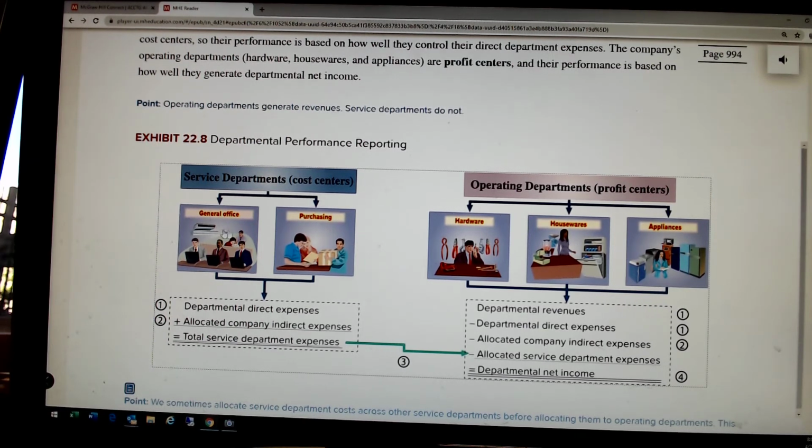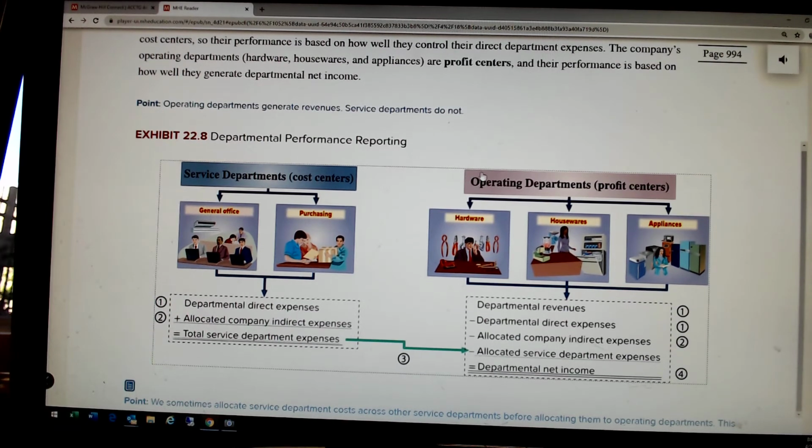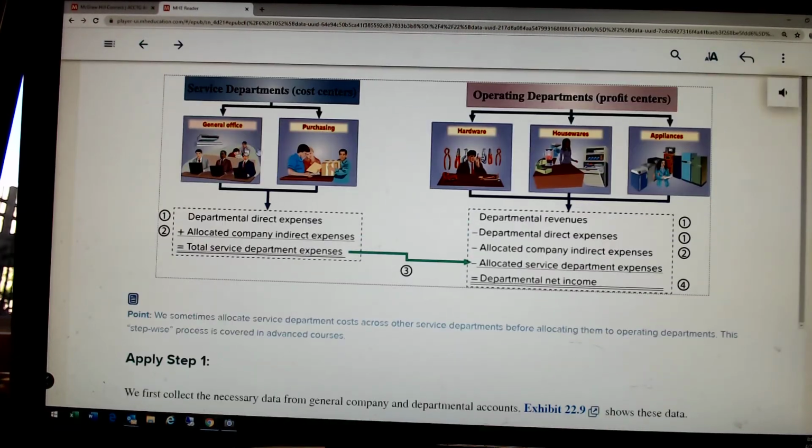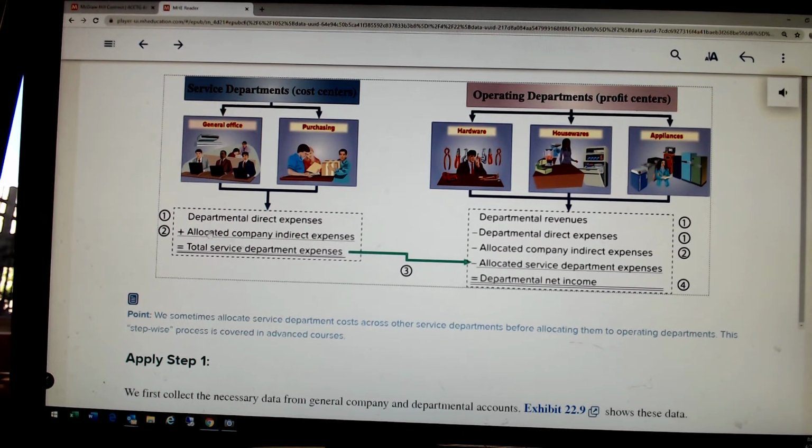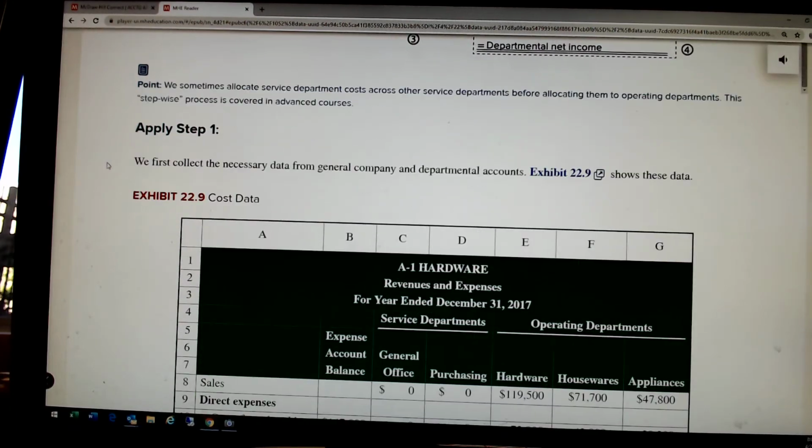It's got the general office, keeping track of the revenues and paying the payroll and everything for these guys, and it's got a purchasing department, which is purchasing all the various things that these have. So each department is going to have its own direct expenses, those expenses that benefit solely them. There's also going to be indirect expenses, like the rent that we have to allocate to all of these. And that's what we've gone over so far.